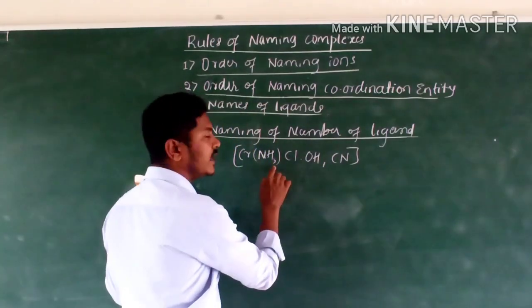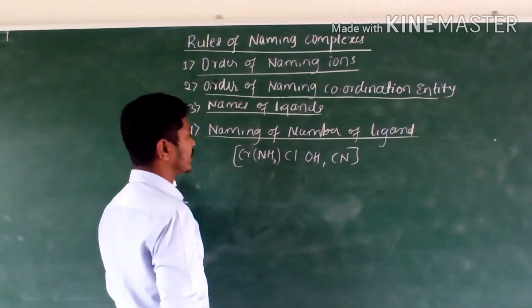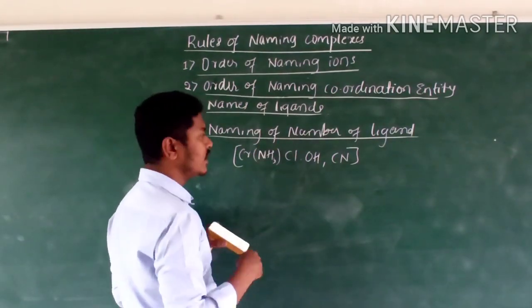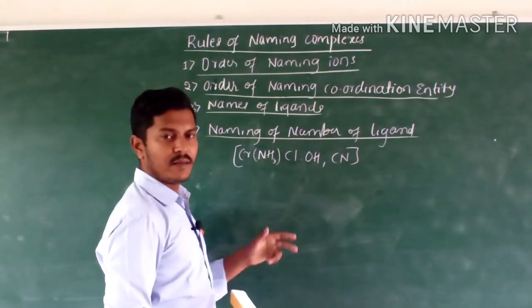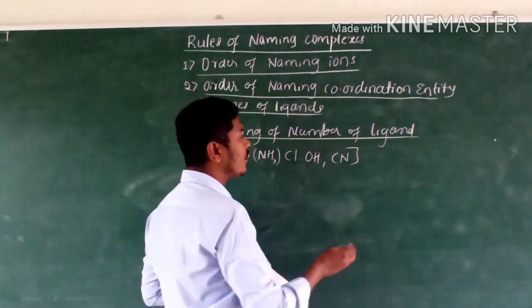First, name the ligands in alphabetical order.